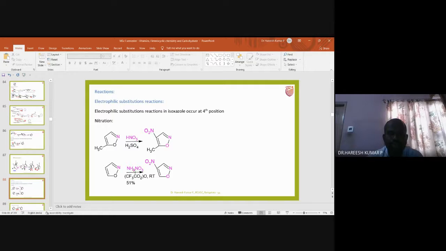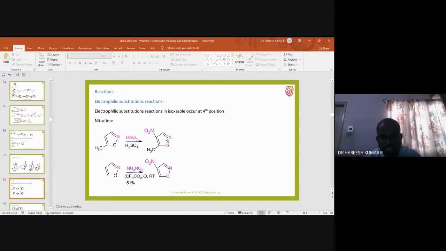So ammonium nitrate in presence of trifluoroacetic anhydride. Trifluoroacetic anhydride will act as a solvent, whereas the ammonium nitrate will act as a source of NO2 plus electrophile. That NO2 plus electrophile attacks the 4th position of the isoxazole, giving rise to 4-nitroisoxazole. Similarly, here methyl isoxazole undergoes nitration with a nitrating mixture, giving rise to 4-nitromethyl isoxazole as the product.